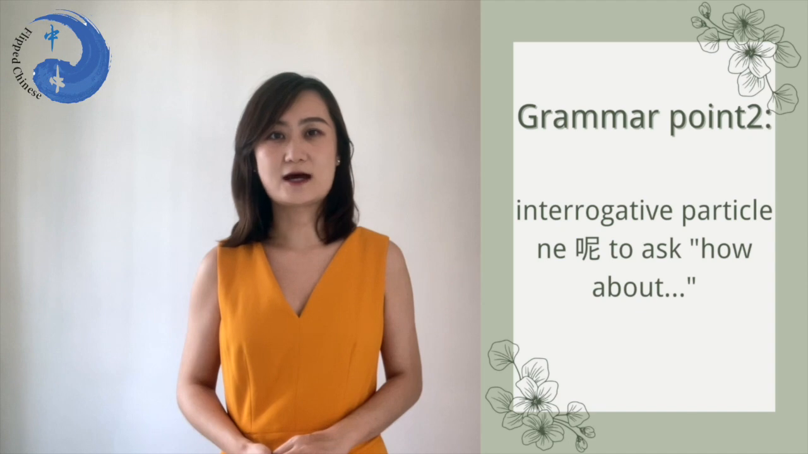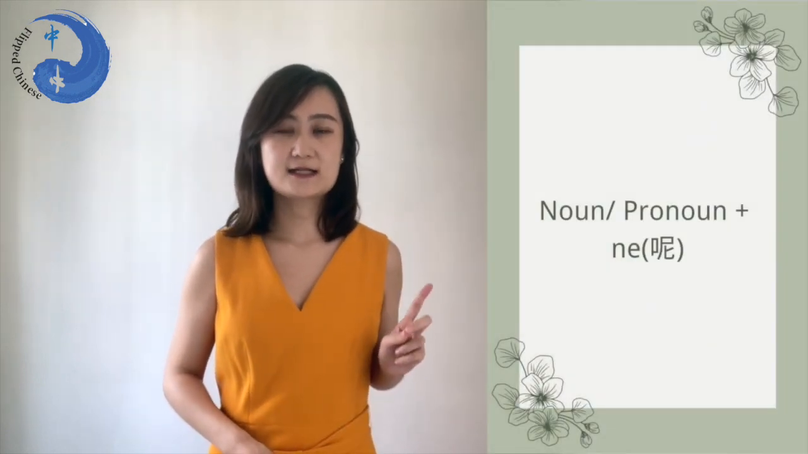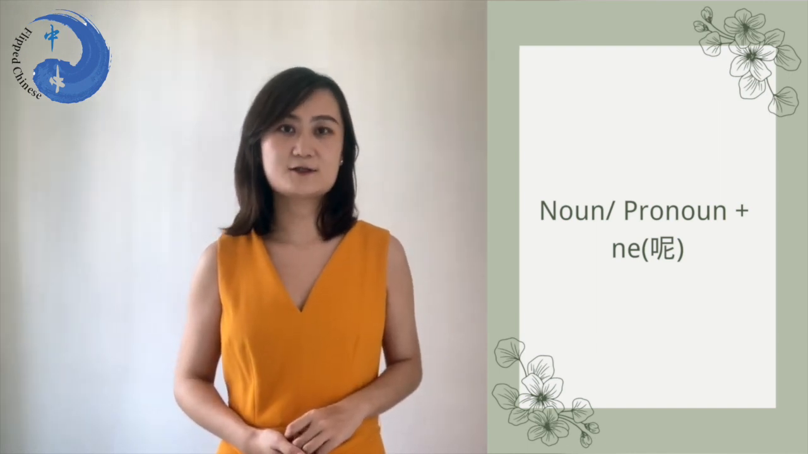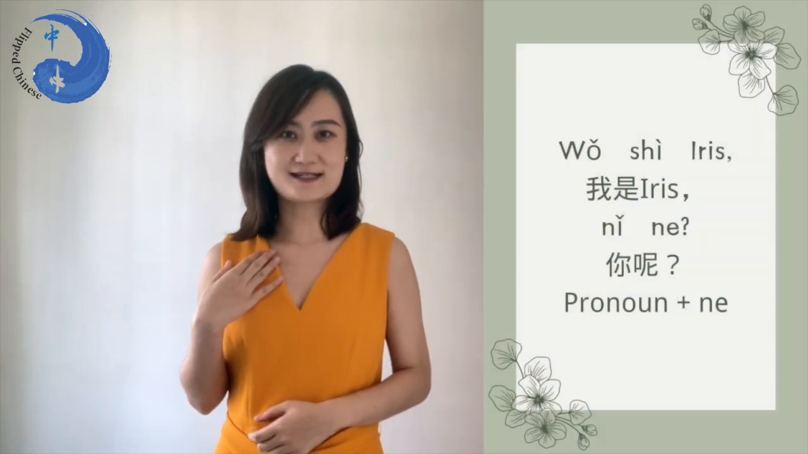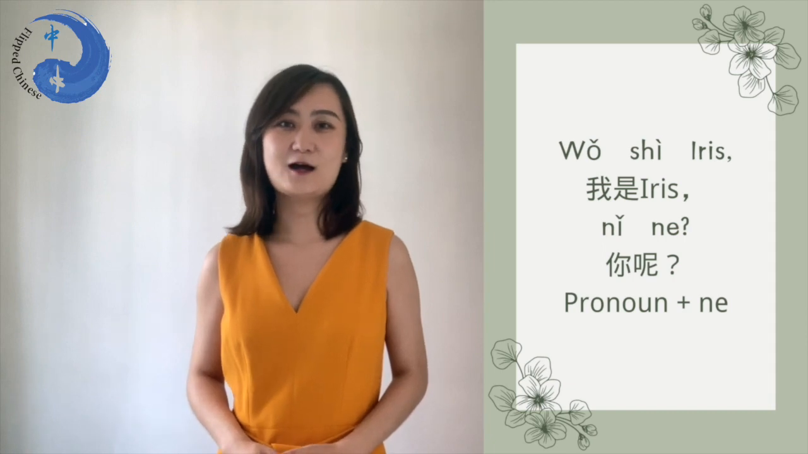Now let's try together to introduce yourself. For me, it will be 我是 Iris. Okay, after introducing myself, I want to know, how about you? So here comes today's second grammar point. To ask, how about? To make this sentence, we put the subject together with the word 呢. The subject could be a pronoun and also could be a name. Like this. 我是 Iris. 你呢? Now you get it? 你呢 as in, how about you?